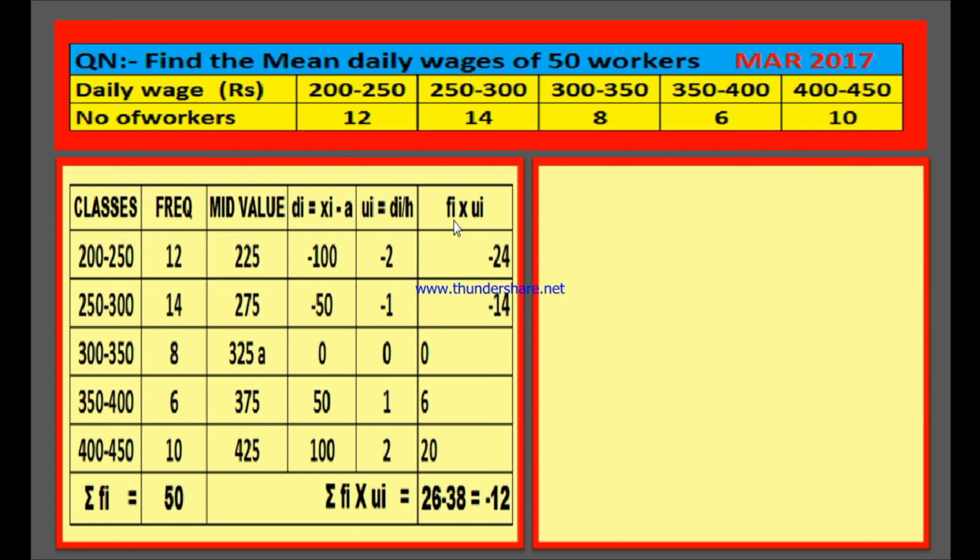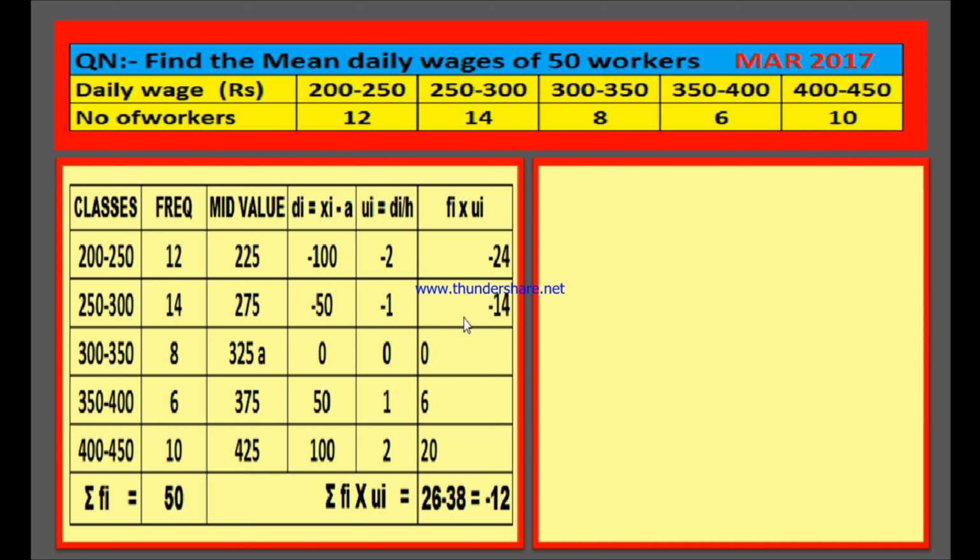The next column is for fi into ui. f stands for frequency and u stands for the step deviation, and you have to multiply the frequency with ui and write it in this column. 12 into minus 2 is minus 24. 14 into minus 1 is minus 14. 8 into 0 is 0. 6 into 1 is 6. 10 into 2 is 20.